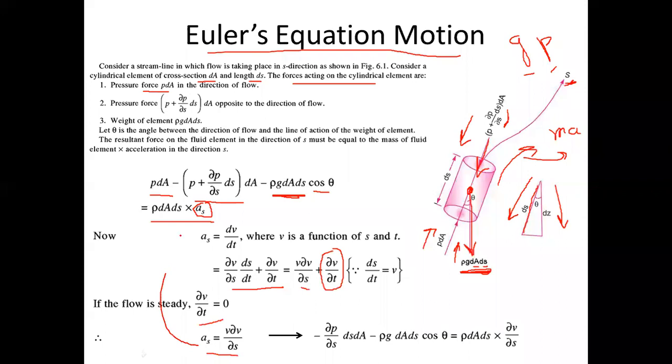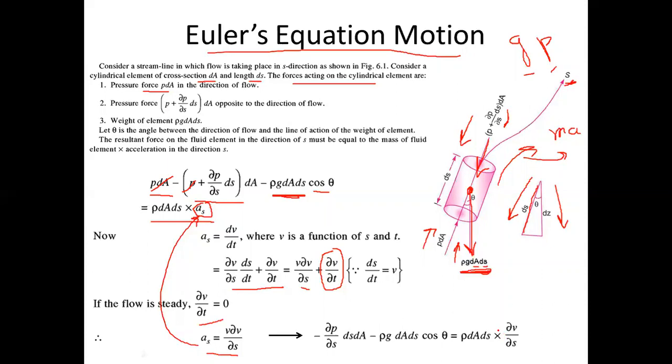Now what you are supposed to do is substitute this acceleration value in the equation. If you substitute it, you will get P dA and this value. This quantity and this quantity will cancel each other, because dA will multiply here. So you will be left with only minus del P by del s into ds dA. That is what is written here also: minus del P by del s into ds dA, minus rho g dA ds cos theta, equal to rho dA ds into acceleration.